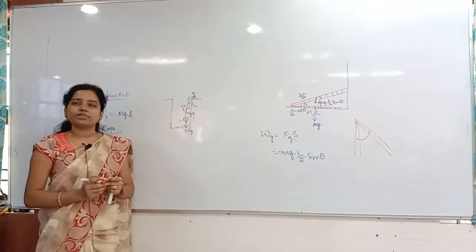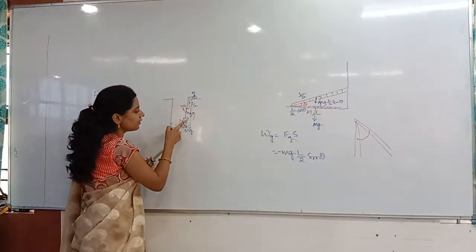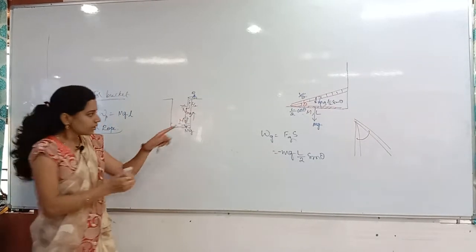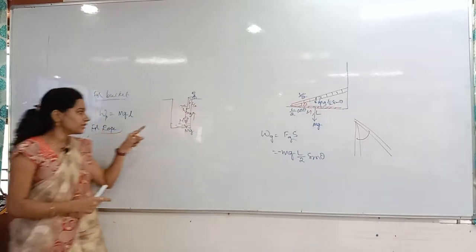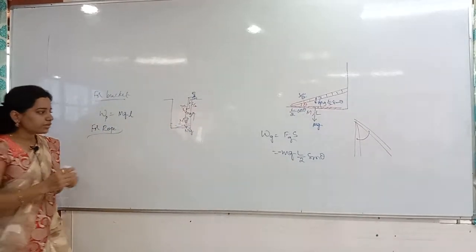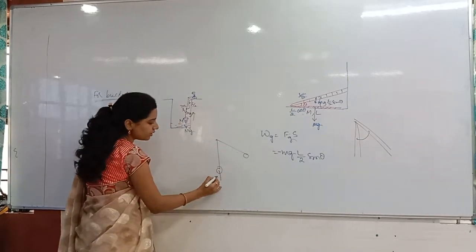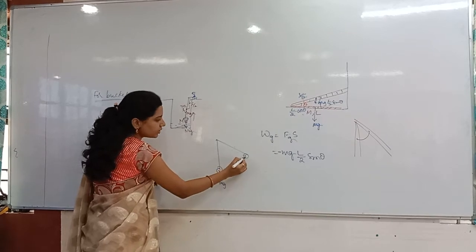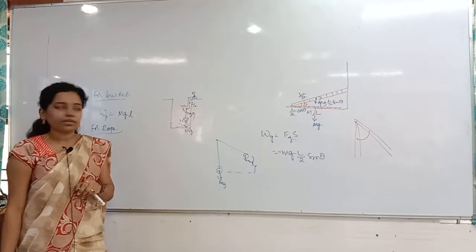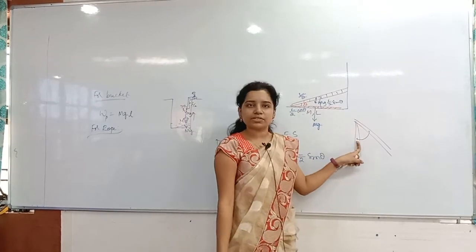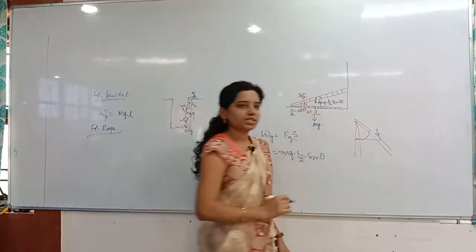In the bucket case also I did the same thing. Here, for the bucket, the center of gravity is acting exactly at the midpoint. So this midpoint is rising how much distance? Nothing but this much, that is length L. Whenever you see the simple pendulum case, with a massless string, we did it like this. Here the center of gravity was acting, now it is acting here. This displacement only we have considered. Do you remember that?